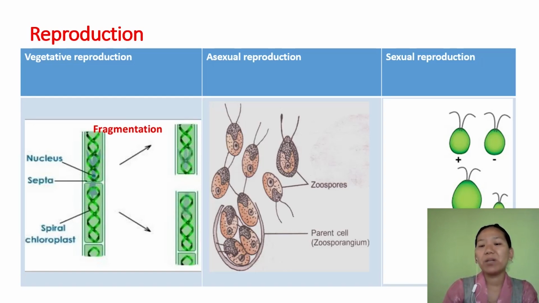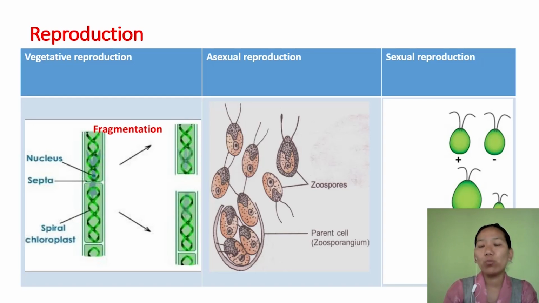Such a kind of gamete is called anisogamete. The third type of gamete is again isogamete, but a special type of isogamete. Here, in the case of the female egg, it is non-motile. They do not have any locomotory structure. They do not have flagella.